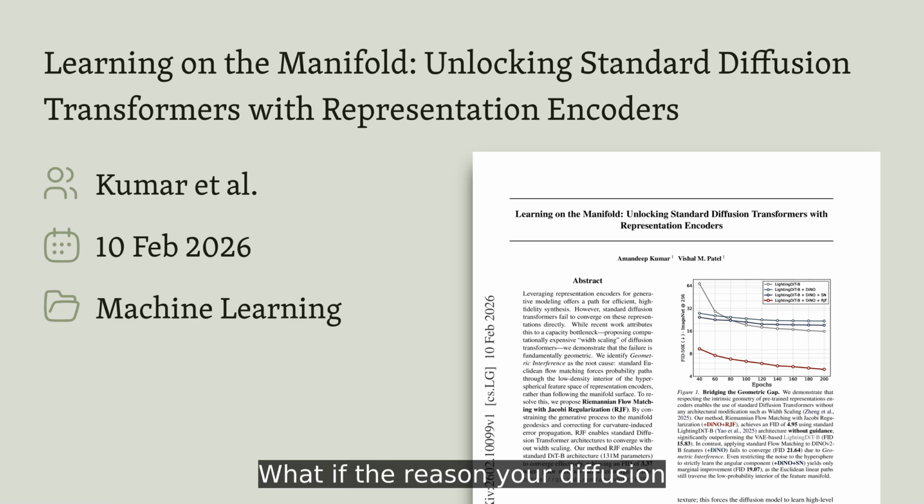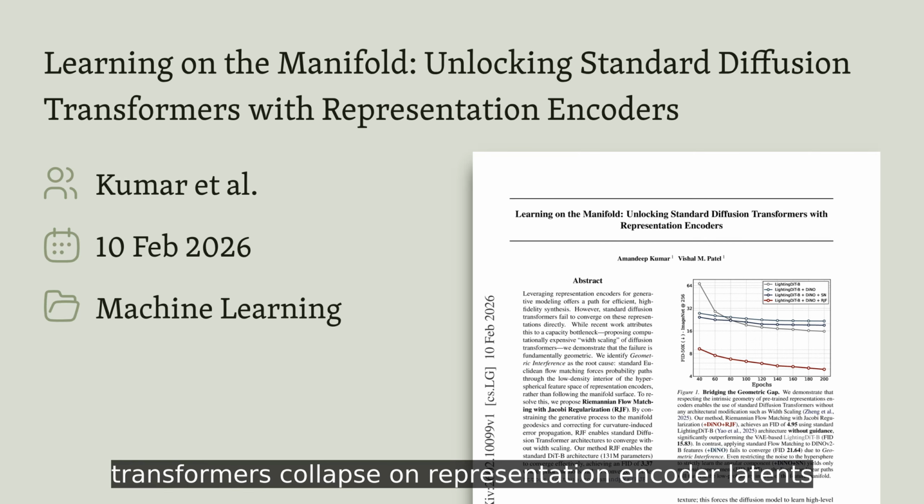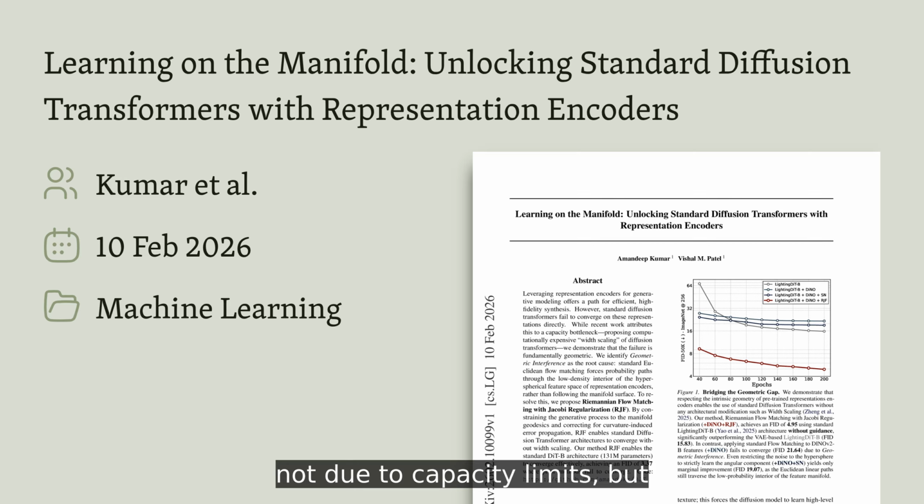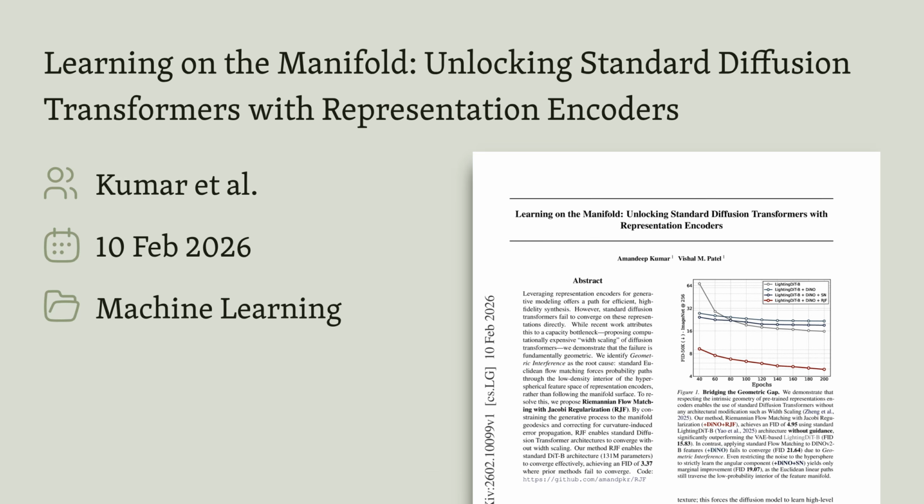What if the reason your diffusion model fails to learn isn't about having too few parameters, but about traveling through the wrong geometric space? This paper reveals that standard diffusion transformers collapse on representation encoder latents, not due to capacity limits, but because they violate the fundamental geometry where semantic information actually lives.